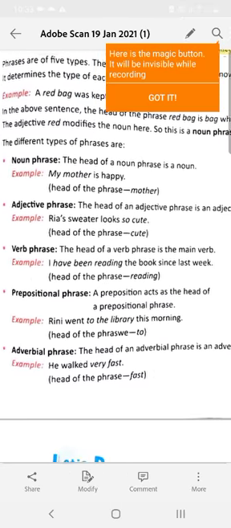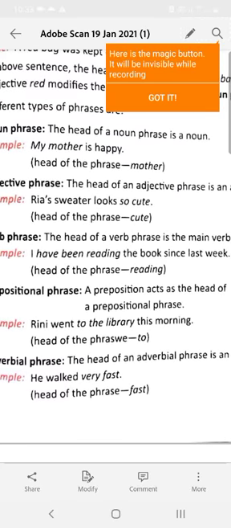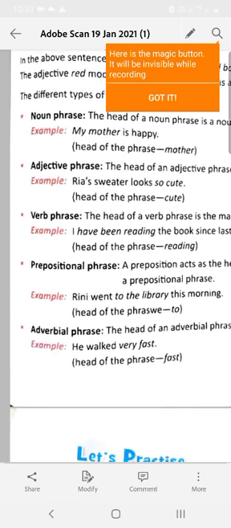Now see adjective phrase. In an adjective phrase, the head word or the main word is an adjective. Take the example from your book. Ria's sweater looks so cute. So cute is a phrase and cute is an adjective. So, so cute is an adjective phrase.